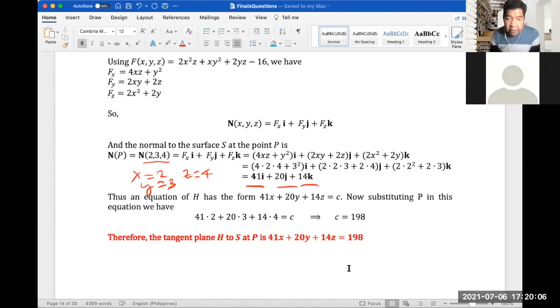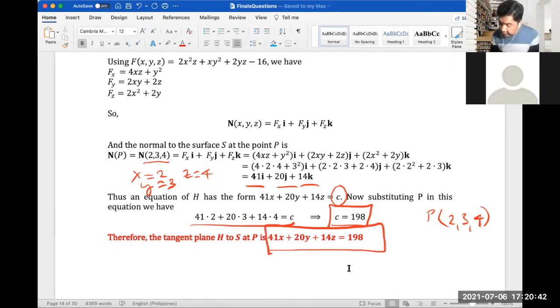So the equation of H has the form 41x plus 20y plus 14z equals c. So we have to find the value of c by again substituting the point P, which is 2, 3, 4. So solving for c, we have c is equal to 198. Therefore, the tangent plane H to S at point P is 41x plus 20y plus 14z equals 198.